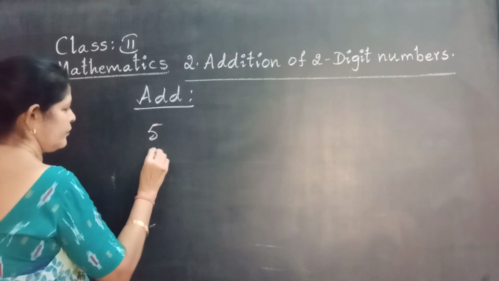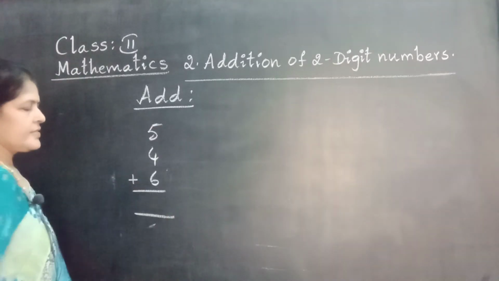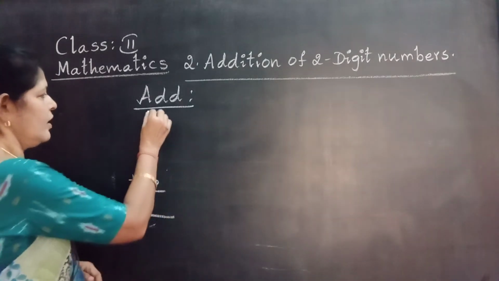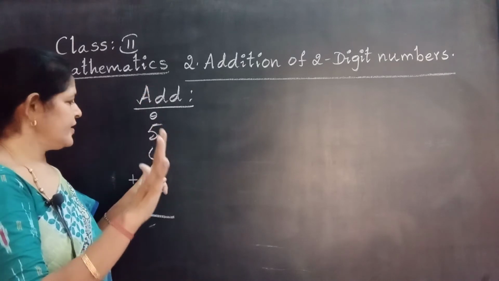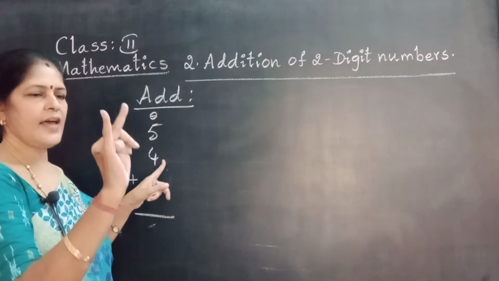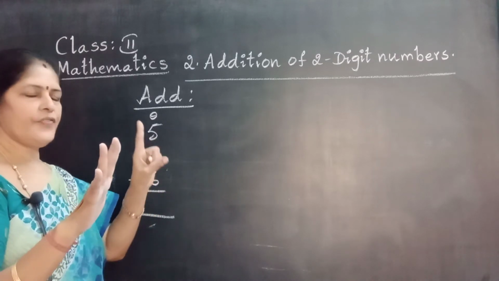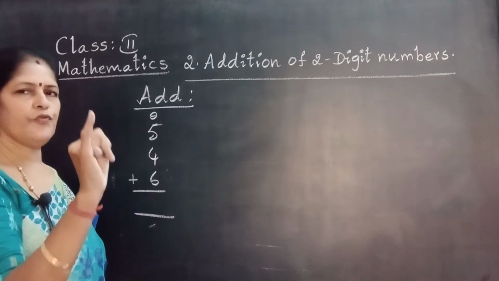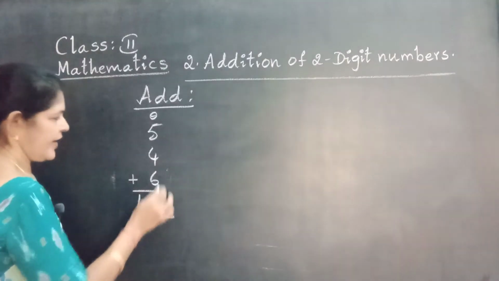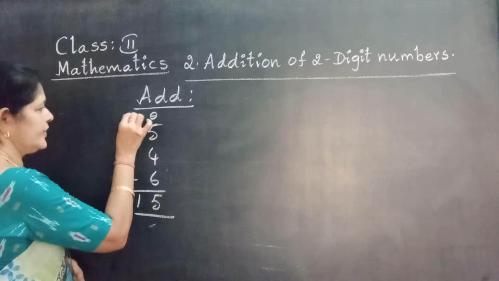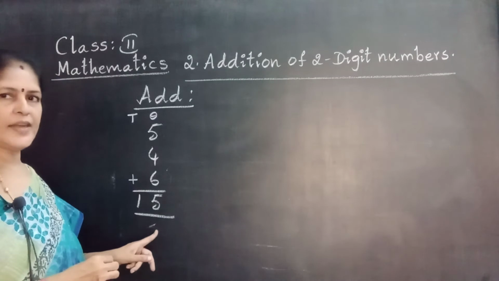5 plus 4 plus 6. First, single digit number 3 lines. All are ones. Yes or no? Start from 5. Take 5 fingers, 4 after: 5, 6, 7, 8, 9. 9 in the mind. Take 6 fingers, 9 after: 10, 11, 12, 13, 14, 15. We get a 2 digit number. Write like this: 5 write in the ones place, 1 write in the tens place. We are adding 1 digit numbers, and the total is a 2 digit number.